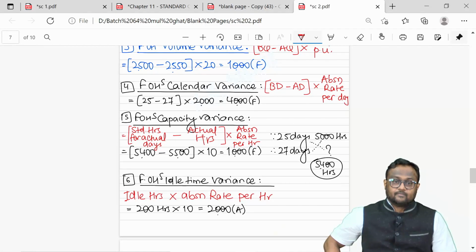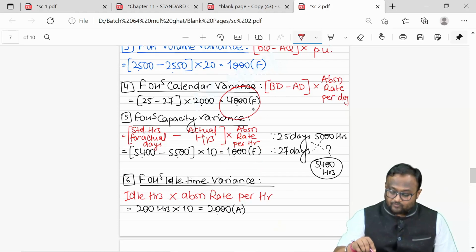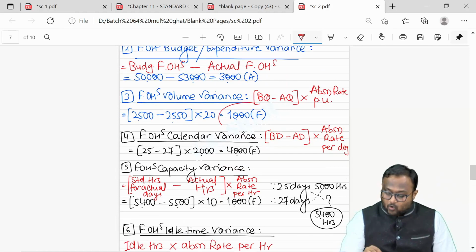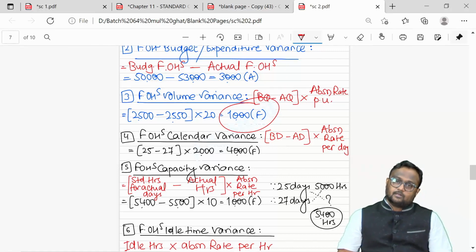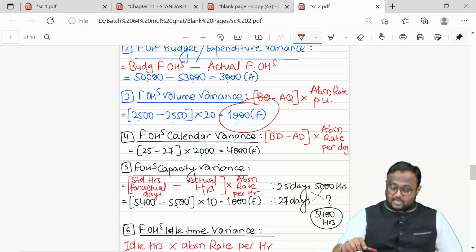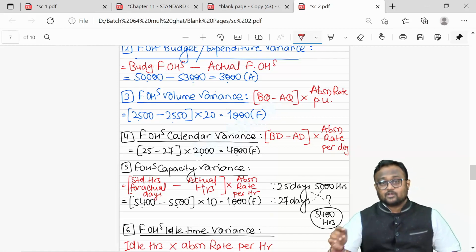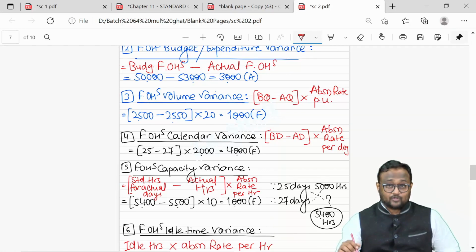Now, my calendar variance is 4,000 favorable, capacity variance is 1,000 favorable, the total is 5,000 favorable, but my volume variance is only 1,000 favorable. So 5,000 favorable is going down to 1,000 favorable, that means there is 4,000 adverse waiting for you. Definitely that has to be because of inefficiency. Guys, 2 more days you worked, 100 hours extra you utilized, still you are producing only 50 extra units. That means you did not use the time properly. That means there is something wrong with your efficiency.